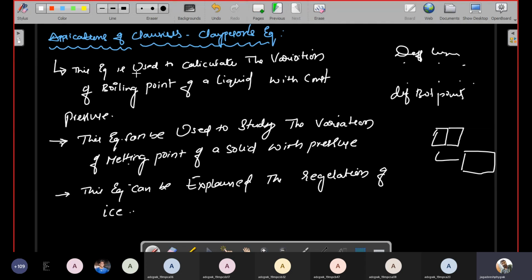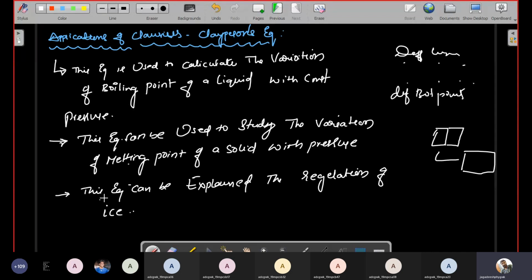So the first application: this equation is used to calculate the variation of boiling points of a liquid with constant pressure. And the second application is, this equation can be used to study the variation of melting point of a solid with pressure. To find the various melting points with pressure, or the variation between various boiling points, these